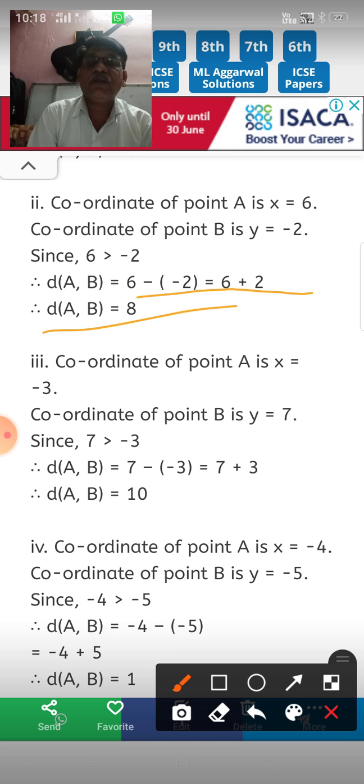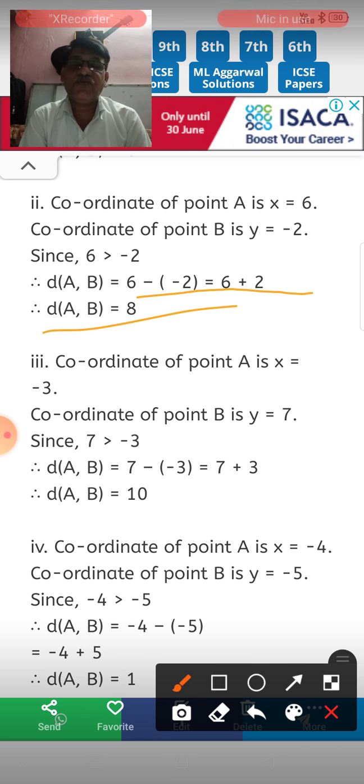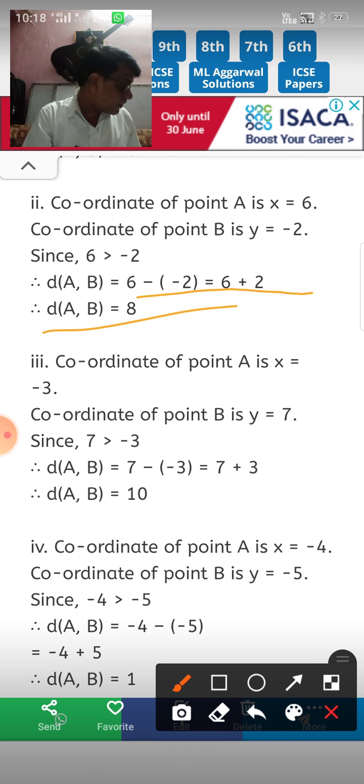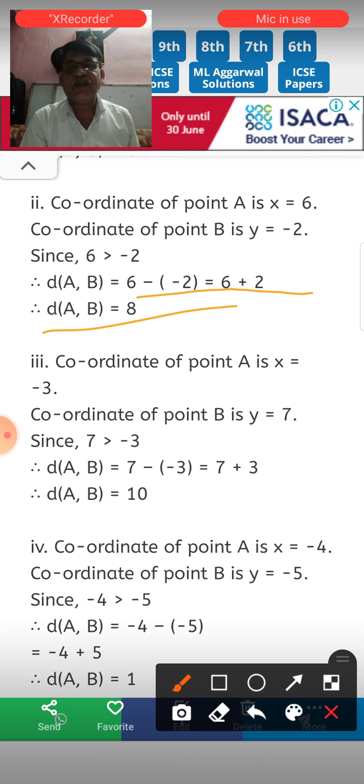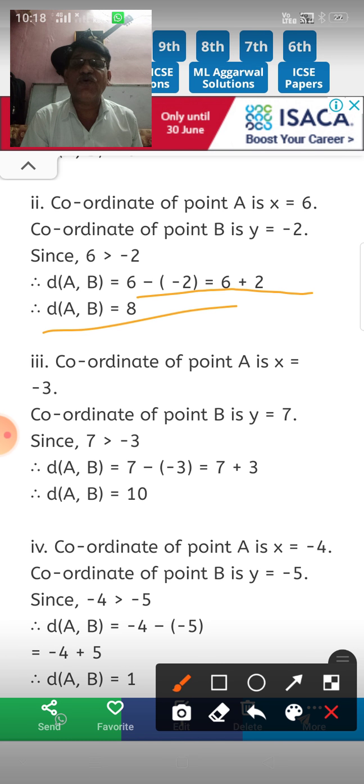Similarly, you can solve question number 3, question number 4, 5, 6. Total 6 questions are there. So you have to solve these questions using the same formula. I already solved 2 questions, so you have to solve all 6 questions. Okay. One more question I will solve.